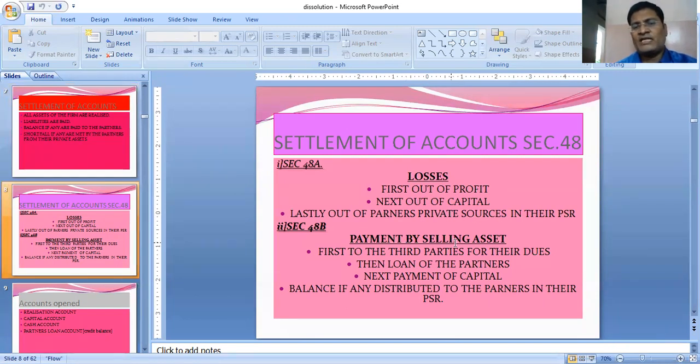Section 48B states that payment is done by selling the assets. Whenever the assets are sold and realized, first the liabilities of the partnership firm are paid, then the liability to the partners, that is loan of the partners, is paid, then the partners' capital along with whatever is left is paid to the partners in their profit sharing ratio.